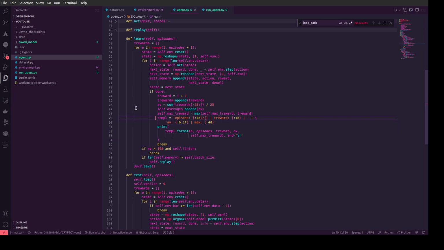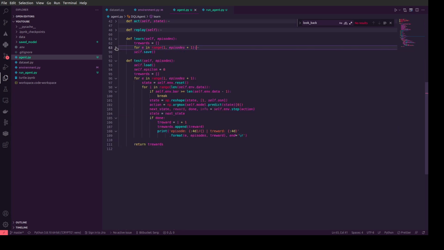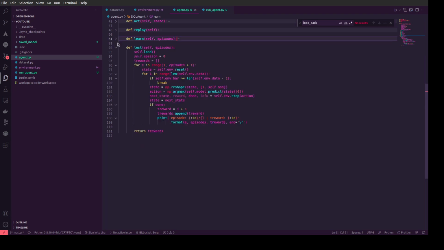And also the most important, after we learn our reinforced learning algorithm, we should save this model. And a similar logic for test data, but before we need to load this data and define that epsilon should be 0, because we would like to only predict data and we wouldn't like to have some random action.